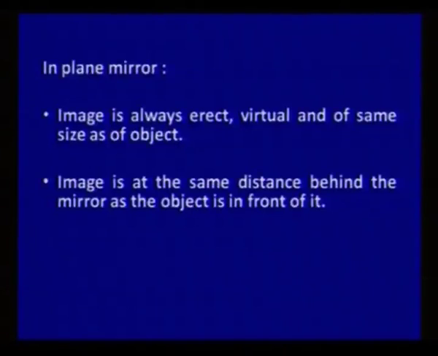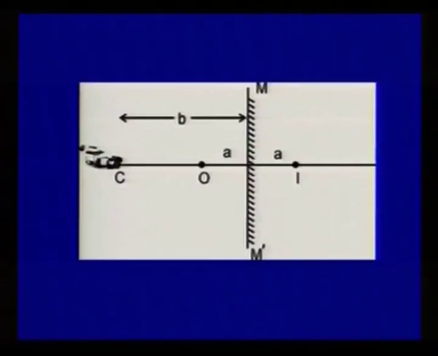Before going to the diagram, we must learn that in a plane mirror, the image is always erect, virtual, and of the same size as the object. The image is at the same distance behind the mirror as the object is from it. In response to your question, we can see this diagram. Here there is object O, whose image is formed as I, and the distance of the object from the mirror is A. The same distance is of the image from the mirror, and we have placed a camera C, which is at a distance of B.